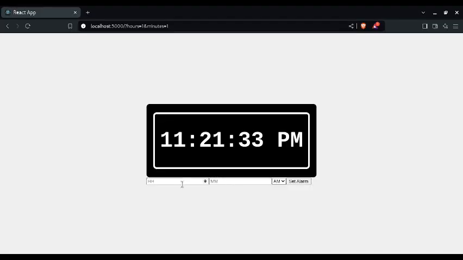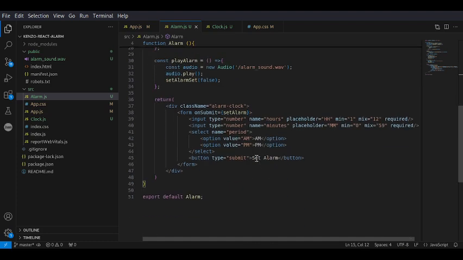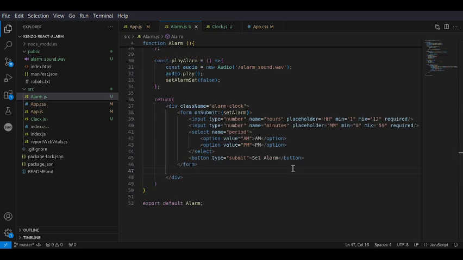Let's just give it a try for now, see what happens. Nothing is happening. Let's just put in something that tells us if the alarm is set or not. We can make use of the alarmSet boolean to check for that.